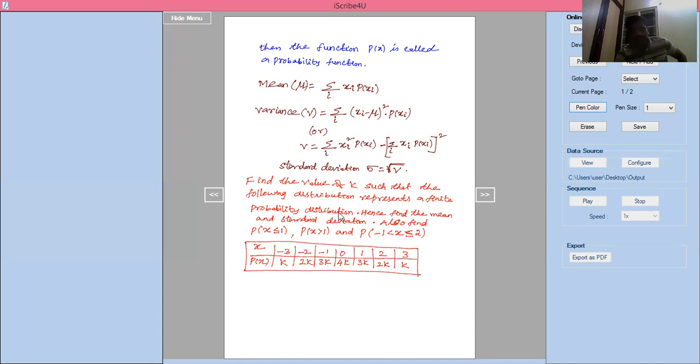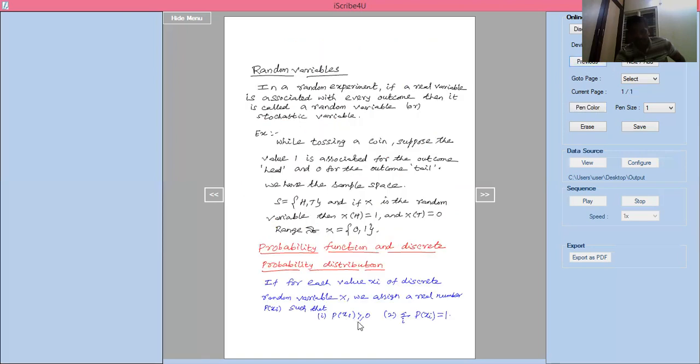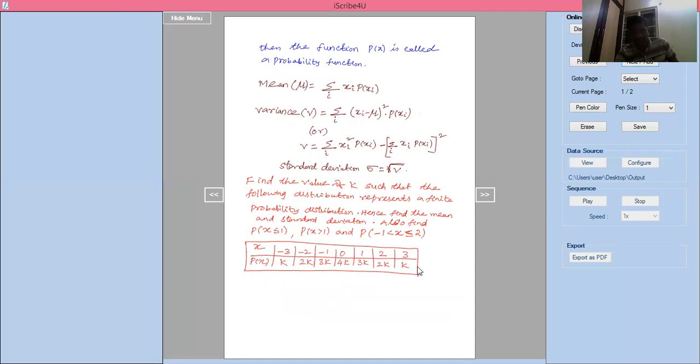What is meant by a finite probability distribution? Already I told that it has to satisfy p of x is greater than 0. That is one condition it has to satisfy. Another condition should be summation of i, p of xi equal to 1. If these two conditions are satisfied, I can say that this given function, p of x, is a probability function. The following distribution represents a probability distribution function. Hence, find the mean and standard deviation. Also find these values. How do you find that one?